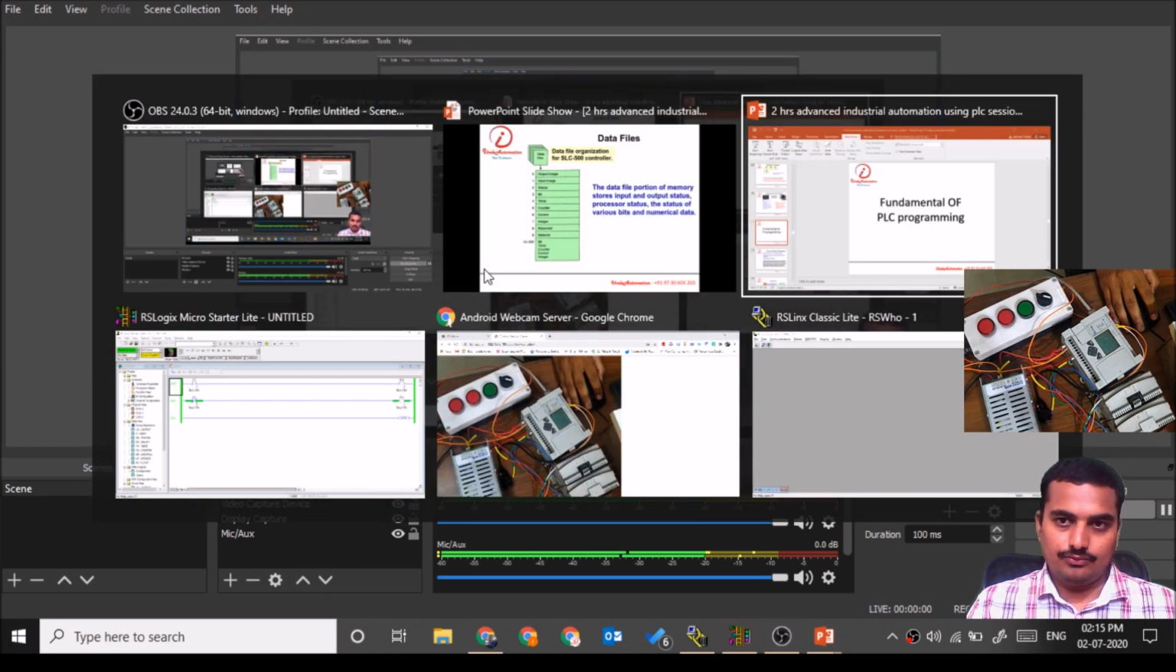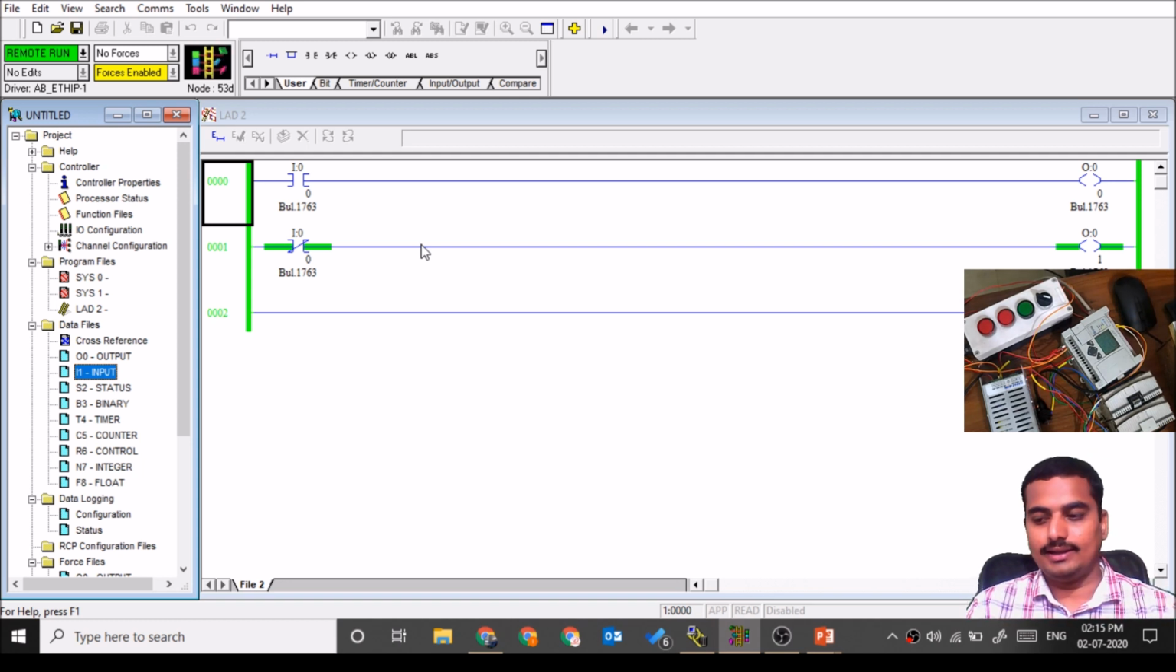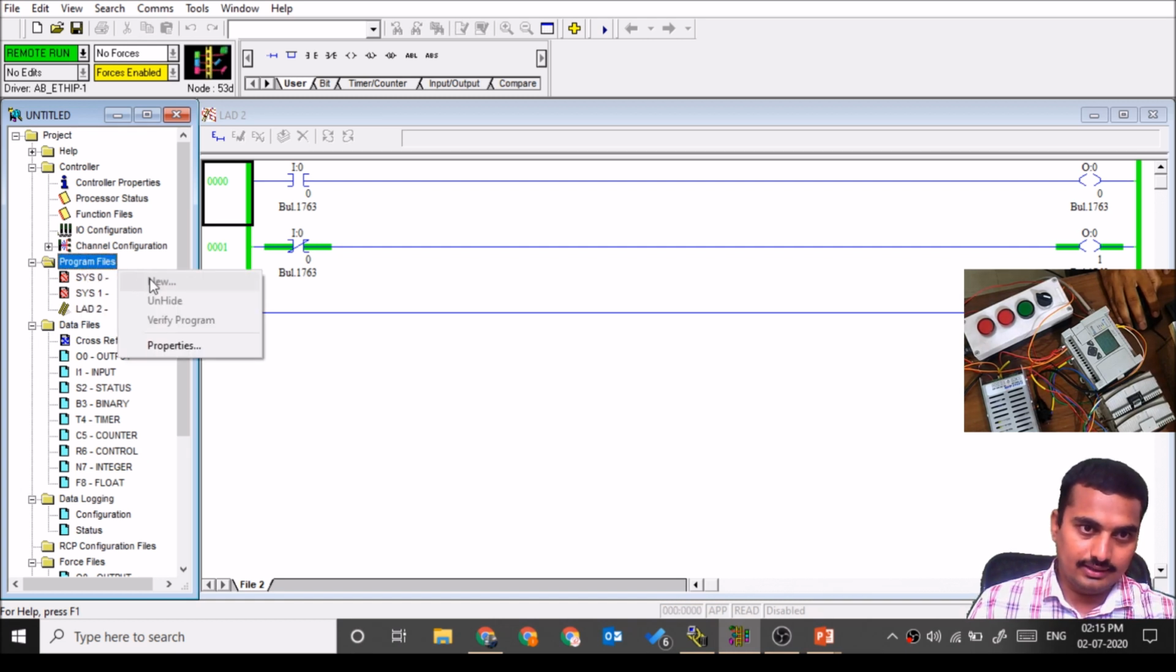We have the software RSLogix 500 with us. We can see this practically with our hands on a direct PLC. We have these program files, the system function, then main program. We can add the subprogram over here by adding a new one.